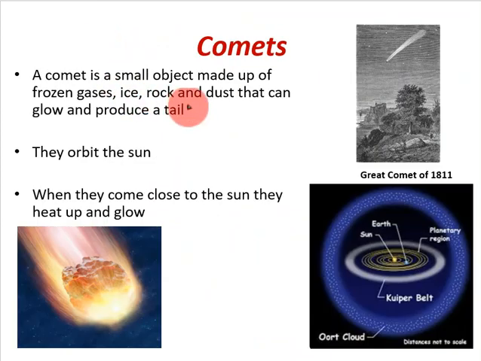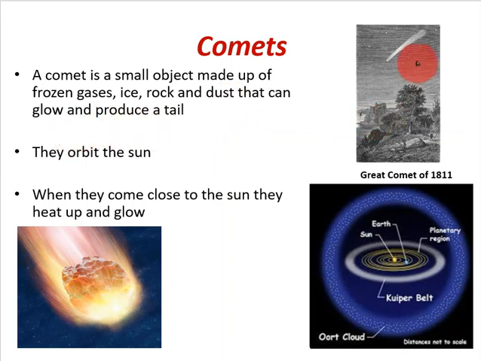So similar to asteroids, then you have what are called comets. So a comet is a small object. It has rock in it, but it also has frozen gas and ice. And there's also dust in it as well. And it can actually glow and produce a tail as well.